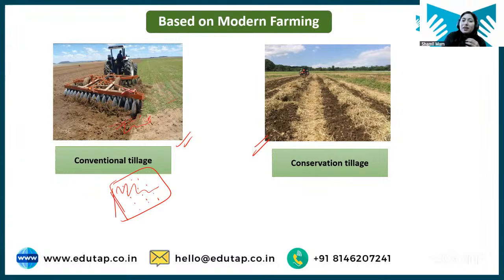And we are doing multiple tillage operations, so there will be compaction in the soil. Later on, it will lead to formation of hard pan in the subsoil, right? So there are so many disadvantages, or you can say drawbacks, of conventional tillage.